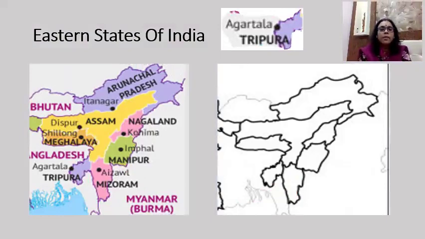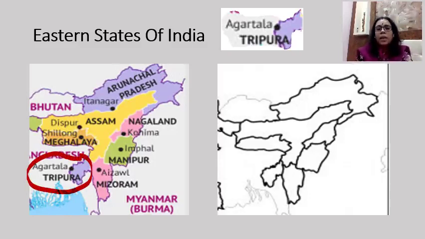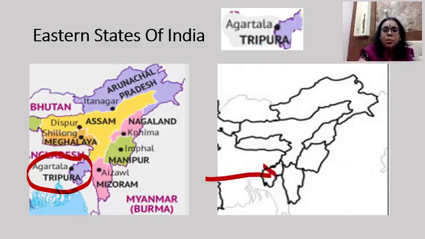Next comes Tripura. See, here it is Tripura. Next comes Tripura. The capital of Tripura is Agartala. The capital is Agartala. Now, you have to locate Tripura on this outline map like this. You are supposed to locate. This part is Tripura. It is located in the south of Assam.